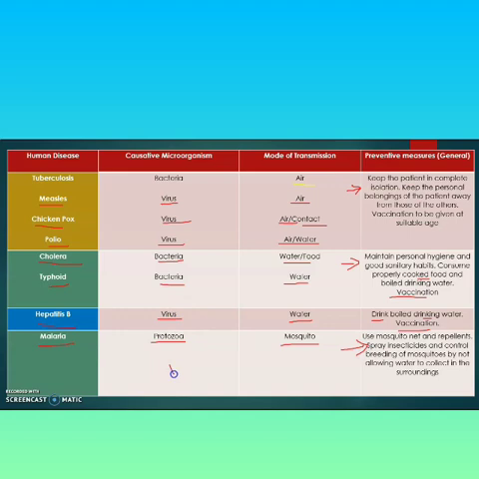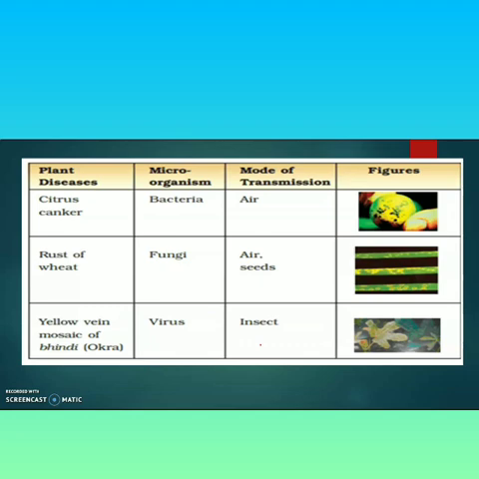So these are very important: the names of the different types of human diseases, the causative microorganisms, modes of transmission and preventive measures. Now these are some of the plant diseases. Citrus canker is caused by bacteria. Mode of transmission is air. All of you have seen this disease on the lemon.